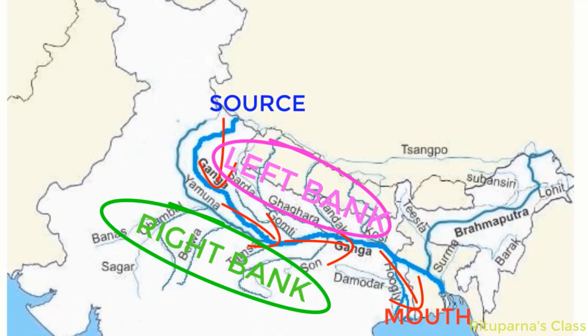I am trying to make it simpler for you. Suppose a person is walking from source to mouth, obviously this side will be his right side and this side will be his left side. I hope you have understood this part.